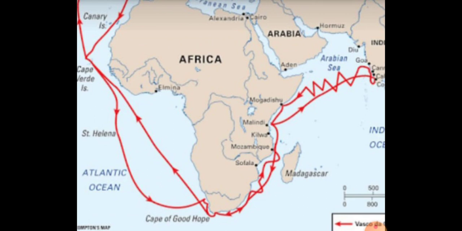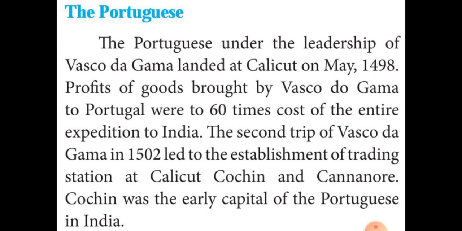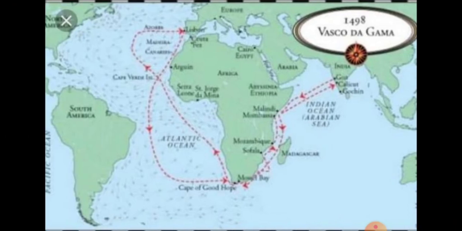Then the next one is the Portuguese. The Portuguese under the leadership of Vasco da Gama landed at Calicut in May 1498.